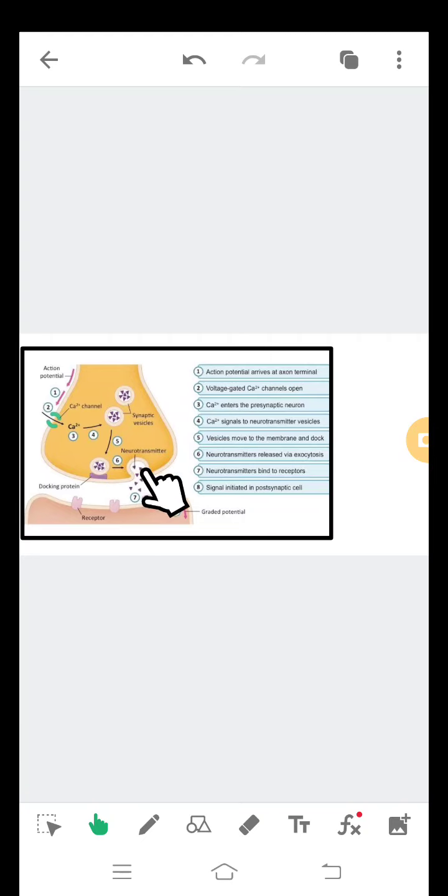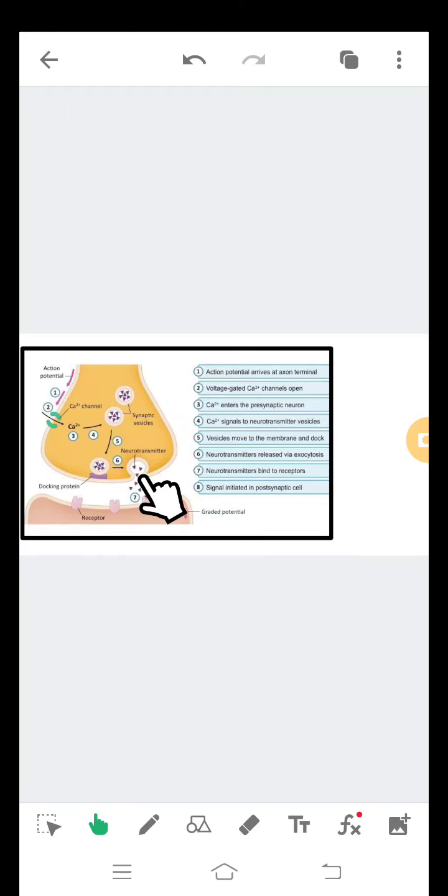Then sixth one, see, neurotransmitters release via exocytosis. So the process of release is named exocytosis. So it releases in between pre and postsynaptic neurons.